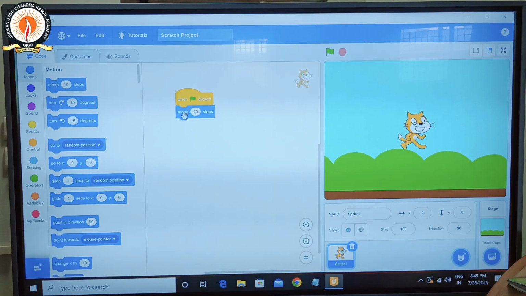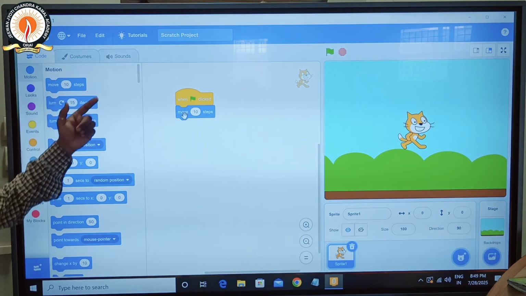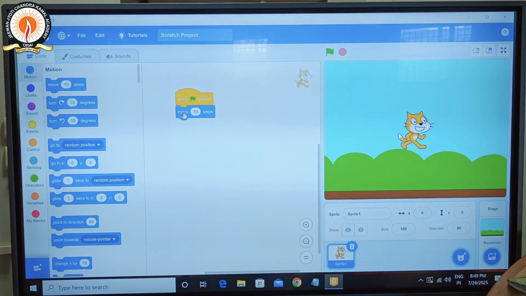When I drop the 10 steps block, I click on the green flag. So my cat is moving 10 steps. This is the 10 steps of the sprite. Again I click, again it moves. Now I have to click here and change the digit. I want to make it 50. So here I put 50, and my cat sprite moves 50 steps. This is the 50 steps.